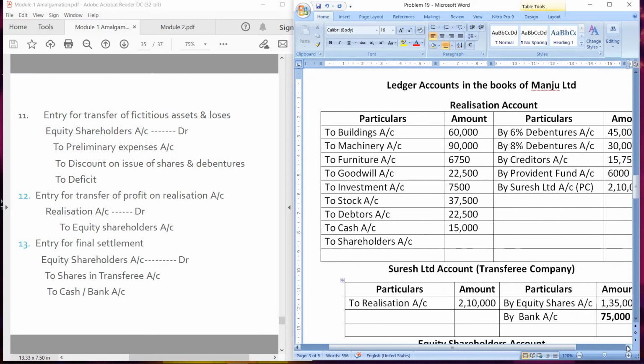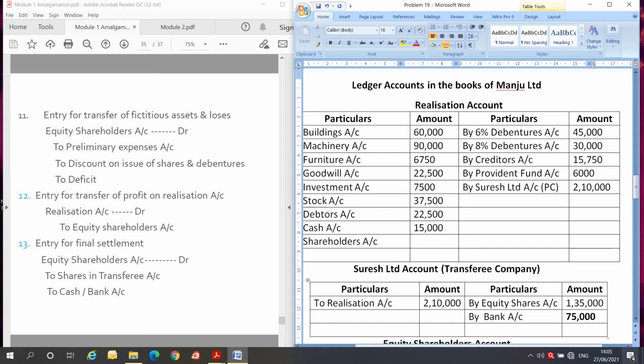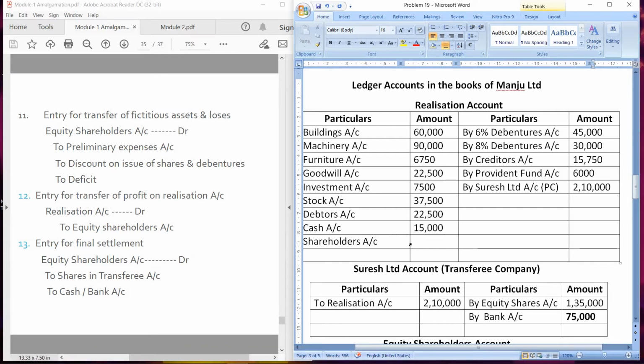For that we have to make the total of debit side and credit. So the total of debit side is 2,61,750 and the total of credit side is 3,06,750. So we will write the greater total, that is the total of credit side, which is 3,06,750.